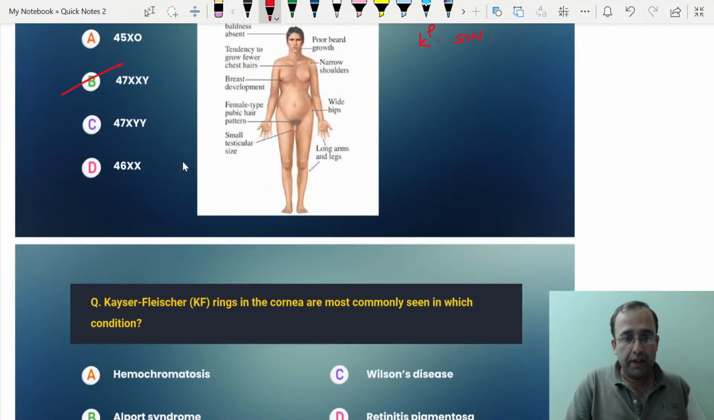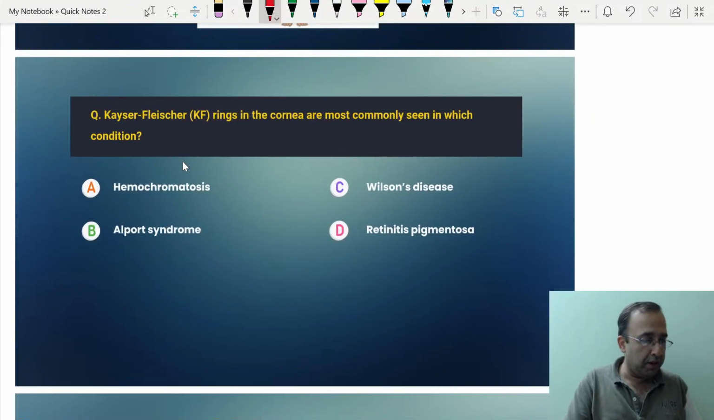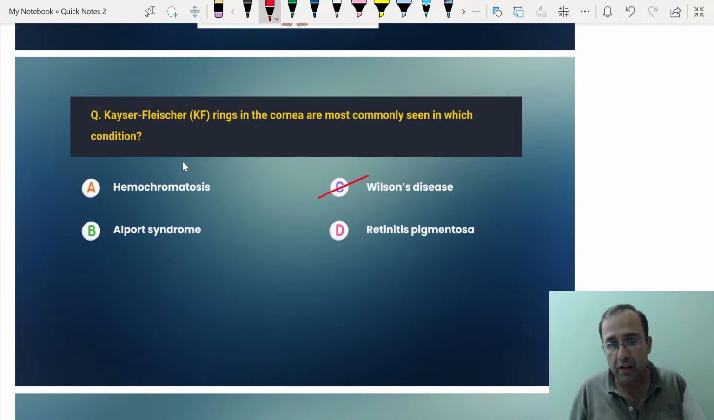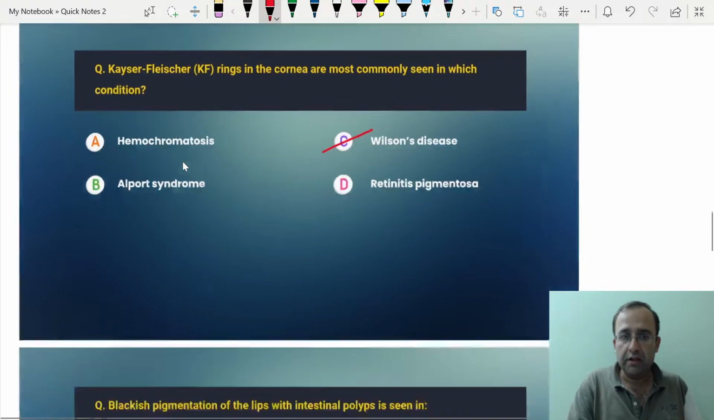Next question: KF ring is seen in which condition? Kayser-Fleischer ring, KF ring, Wilson's disease. In KF ring, we see the presence of deposition of copper in Descemet's membrane in the limbus of the cornea. KF ring, Wilson's disease. A recent PYQ also was ATP7B gene mutation, chromosome 13, Wilson's. ATP7A gene mutation, Menkes disease. ATP7B gene mutation, Wilson's disease. Wilson's. Next,